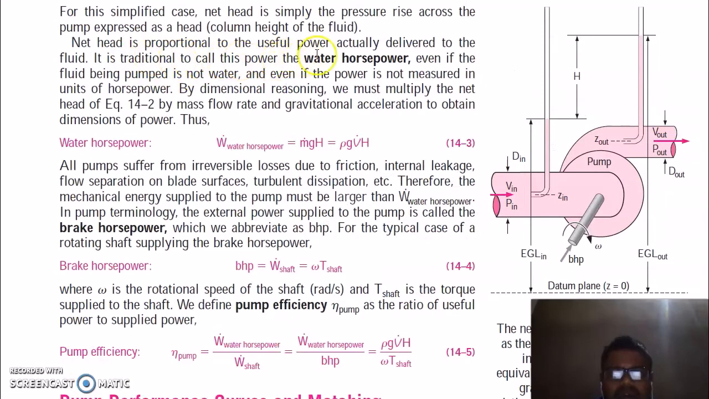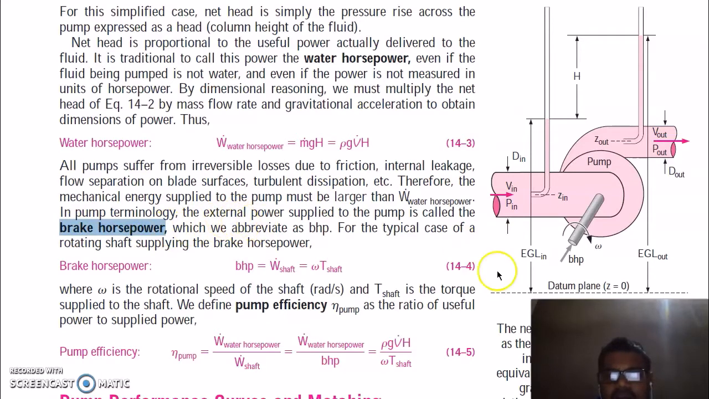Net head is proportional to the power actually delivered to the fluid. It is traditional to call this power the water horsepower, even if the fluid being pumped is not water. So to balance it and to make its dimensions in power, we have to multiply head with mass flow rate times gravity, which is your water horsepower of the pump. But due to the losses in the pump, friction, internal leakage, separation on blade surfaces, turbulent dissipation, we have to supply more power than this, which is called brake horsepower of the shaft.